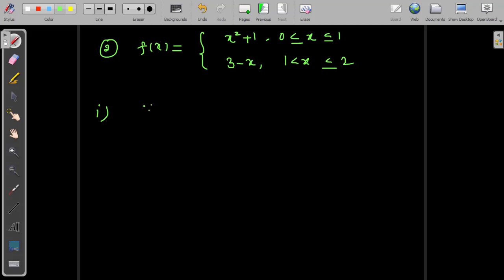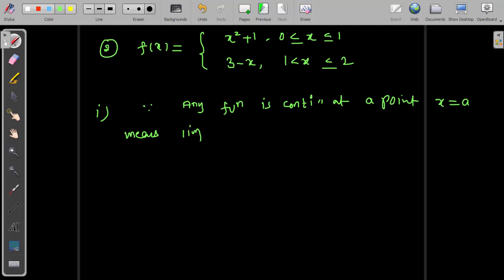Since we know that, I am writing a rule. Any function is continuous at a point x equal to a means the limit as x tends to a minus of f of x, the left hand side limit, is equal to the right hand side limit, and this will be equal to the function value at x equal to a.